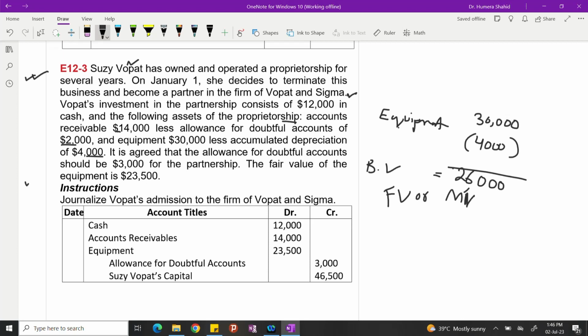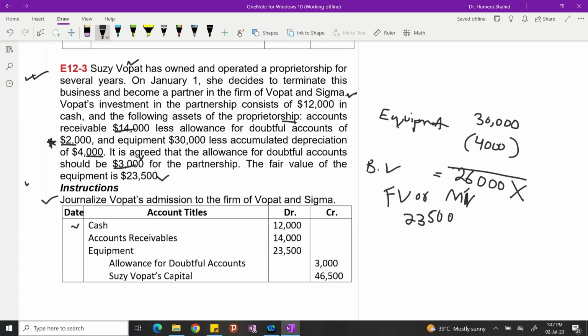It is agreed that the allowance for doubtful accounts should be 3,000. She has recorded 2,000 in her books, but when they valued it, they came to know that not 2,000 but 3,000 out of 14,000 are expected to be uncollectible. So this is the fair value, right? So we have to record the allowance with 3,000, not with 2,000. The fair value of the equipment is 23,500. So we don't need book value, we need fair value, which is 23,500. What they want us to do is journalize Hobart's admission to the firm of Hobart and Sigma.